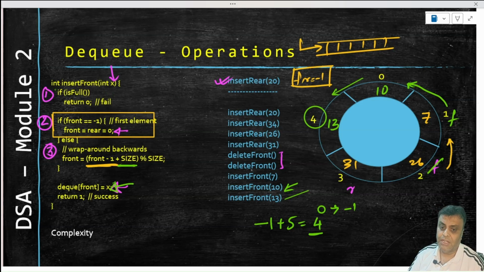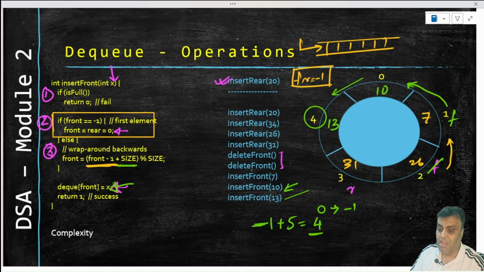First, don't forget, you have to put the is empty, is full condition check. Second, don't forget, you have to put some kind of an exception. We are talking about insert front, and since we are talking about insert front, we will not be taking care of the rear part of it. So rear has to stay as it is, and then we are talking about front going backwards. Therefore we will do a front minus 1.